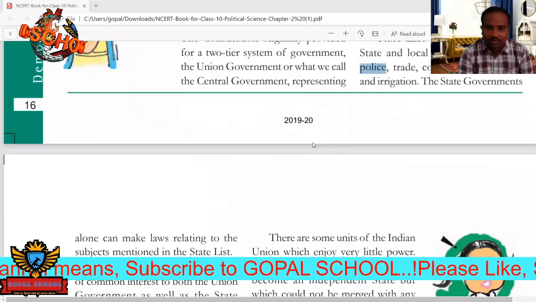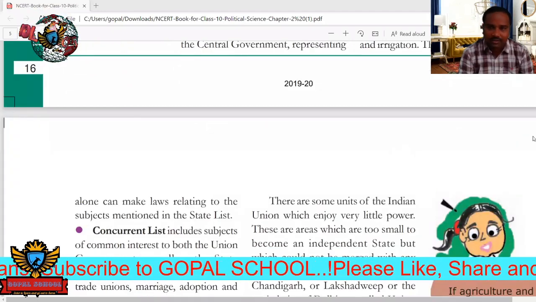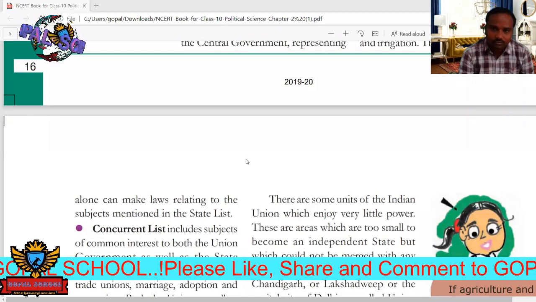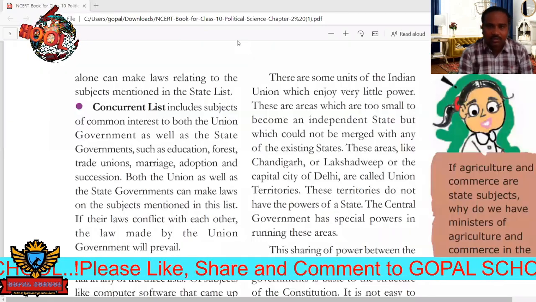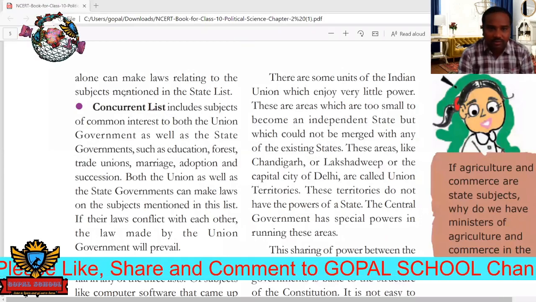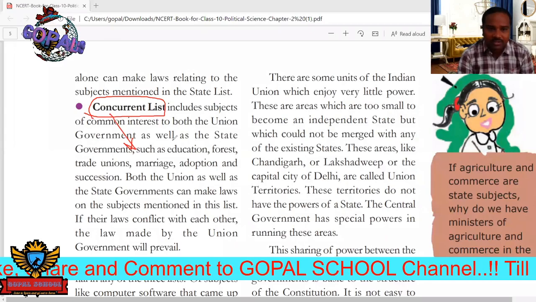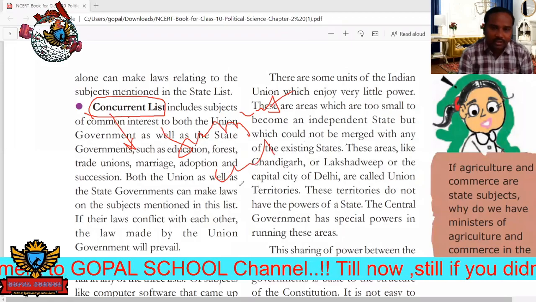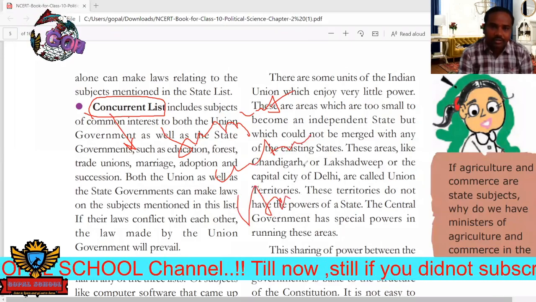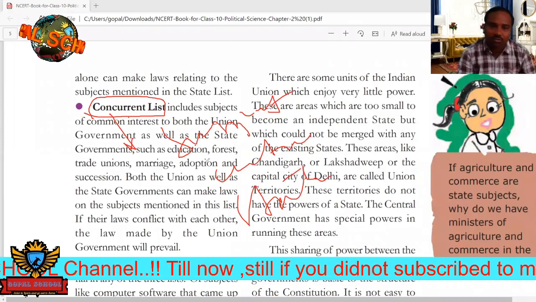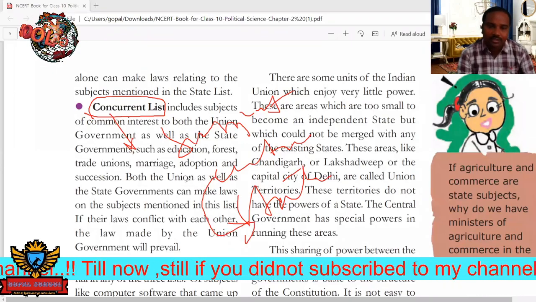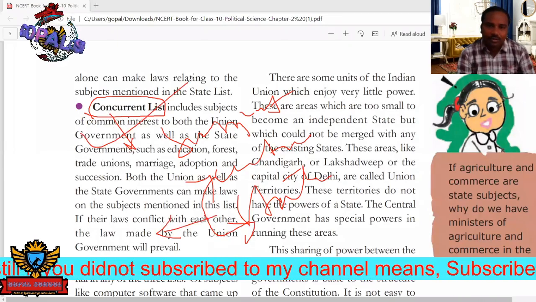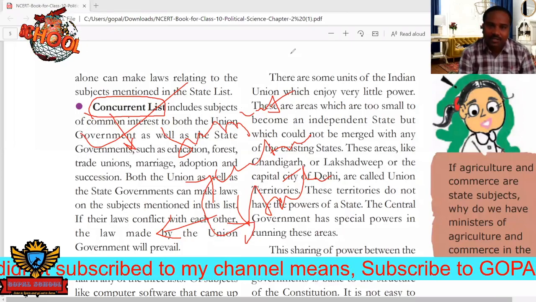Next, one more list: the concurrent list. The concurrent list consists of subjects present with the central government as well as the state government. These matters have authority for both governments, that is, the state governments and the central government. Both governments have authority on these subjects. Which matters come under this?